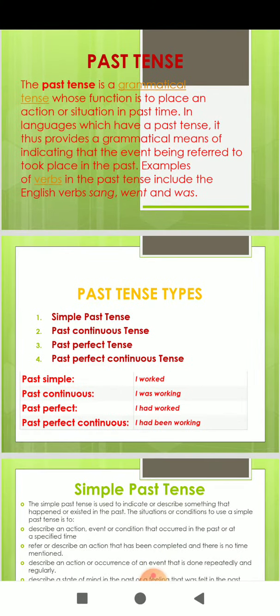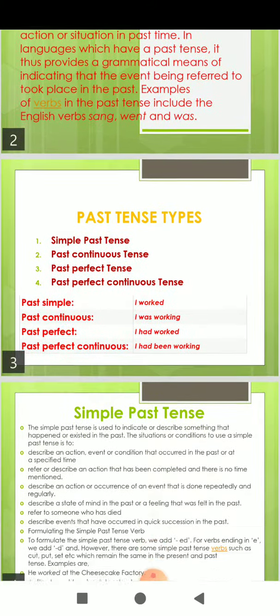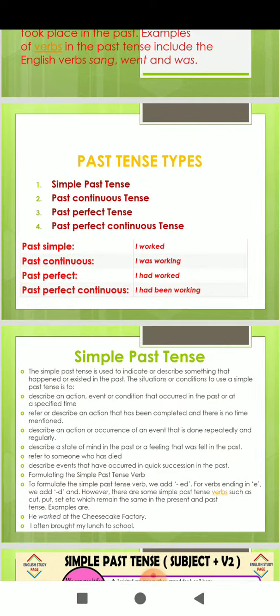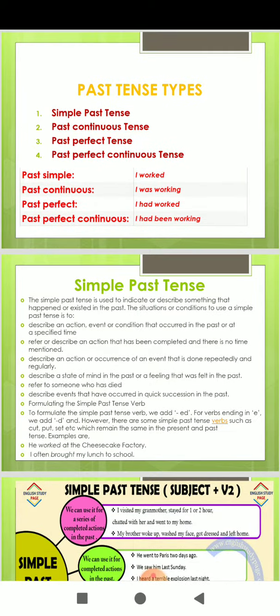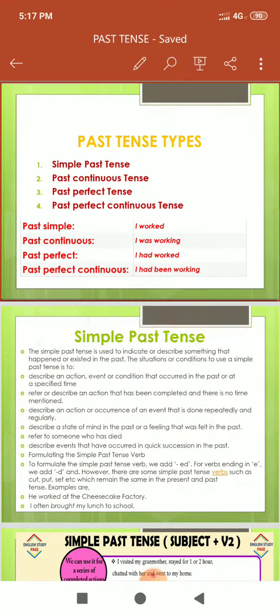So, past tense, students, if we are talking about its types: simple past tense, past continuous tense, past perfect tense, and past perfect continuous tense. We can understand it from the examples. In simple past tense, the verb is like this: I worked. In past continuous, I was working. Past perfect, I had worked. Past perfect continuous, I had been working.